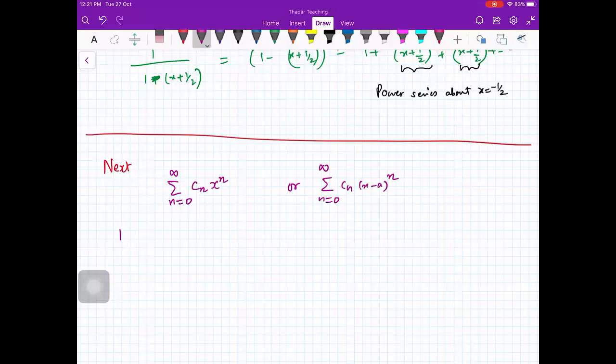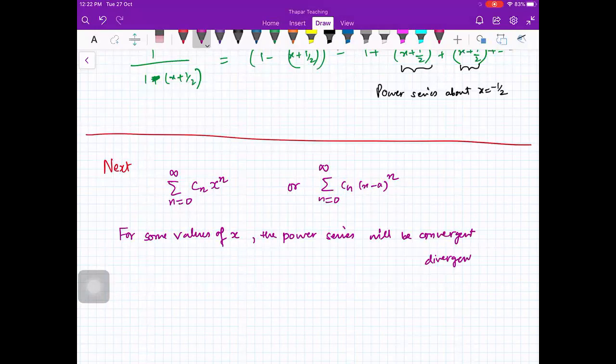For some values of x, the power series will be convergent, and for some other values, it will be divergent. So we would like to know for what values of x a given series is convergent, and for what values of x it is not convergent. Is that okay? That is the question which we are going to answer.